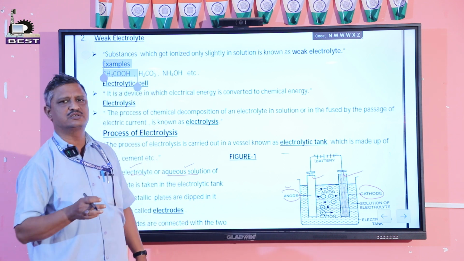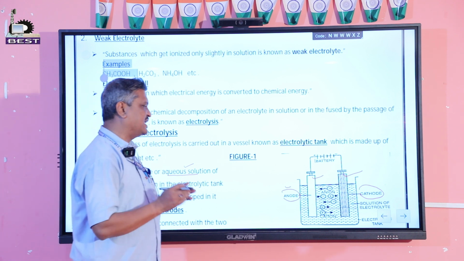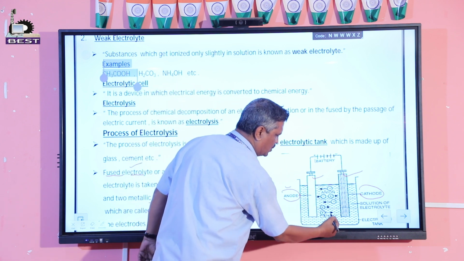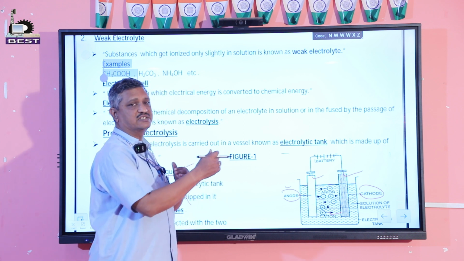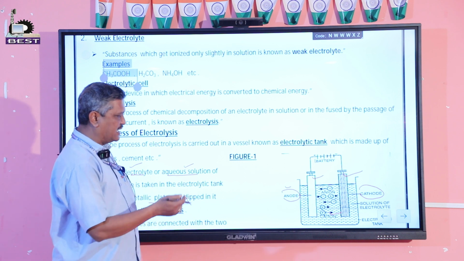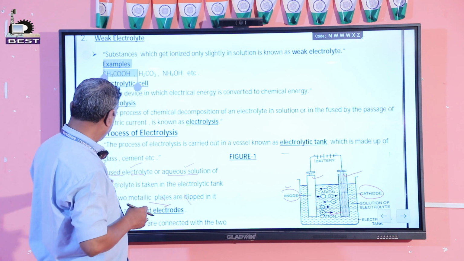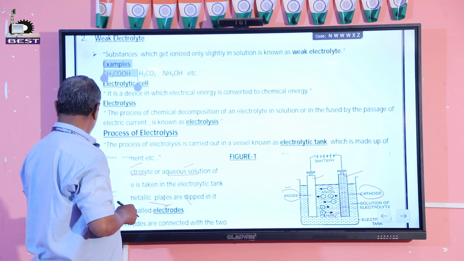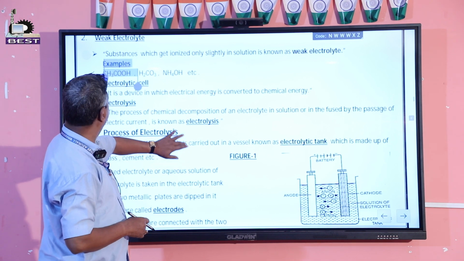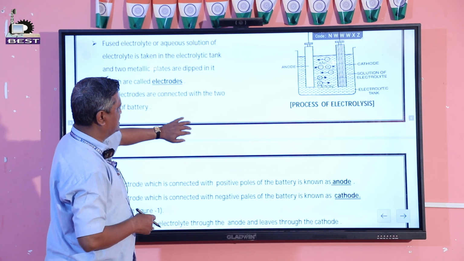When we put the solution of sodium chloride, it is ionized into Na plus and Cl minus. This Na plus is a positive ion, so it moves towards the opposite electrode, that is the cathode. So it is called a cation. The positive ion migrates to the cathode and gets discharged there. Simultaneously the negative ion moves towards the anode and gets discharged. This process of electrolysis I have already discussed.